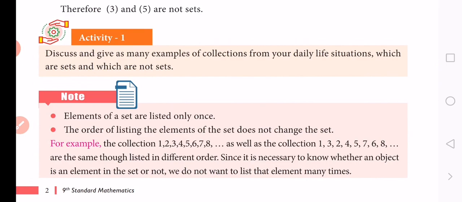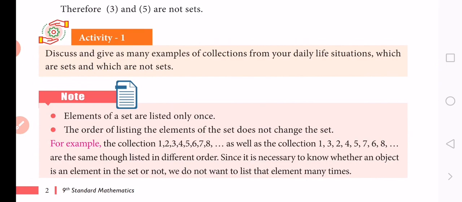So we know very well who are the boys studying in our class, so the objects are well defined. If there are no boys in a class, then the sentence is not meaningful, so we omit that sentence. If male students are present, then it is a set, no doubt.